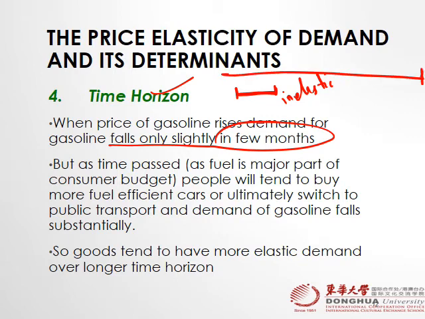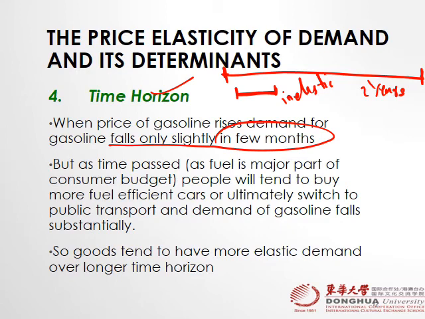When gasoline prices are high for 3 months, people do not stop consuming gasoline because they don't have much choice and the time horizon is small. What if gasoline prices stay high for the next 2 years? Then people will start finding ways to reduce their expenses. They may shift to public transportation.